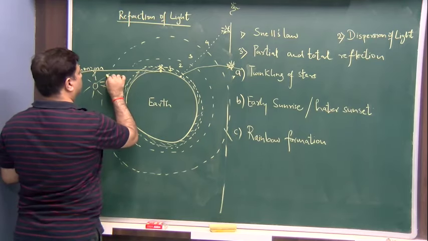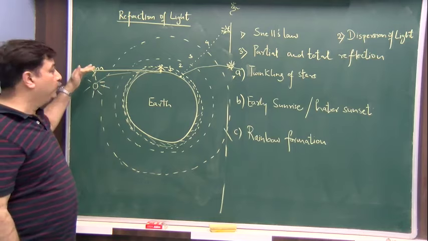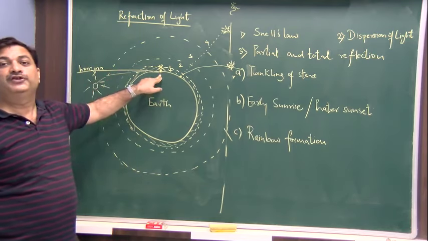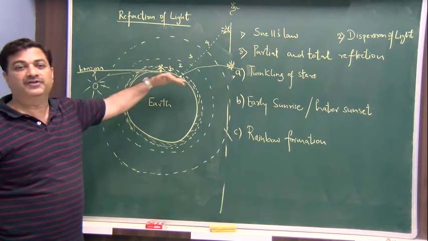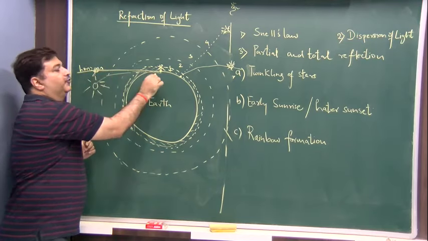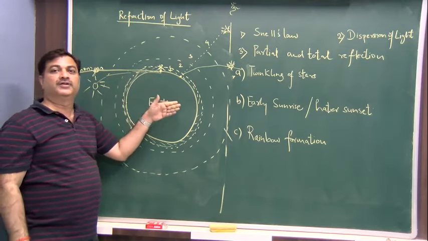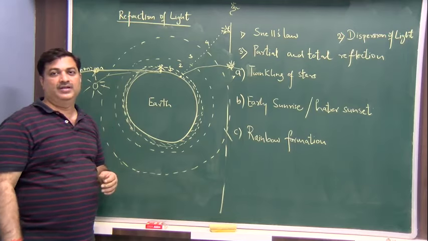Why? Because even if it is here, below the horizon, due to the refraction, it is able to reach your eyes here at this point. Because it's going to be a curve, it's not going to be straight. Not necessary that the sun has to be here for you to observe it. Even when it is a little below, you are able to observe it. So that is how we say there's early sunrise.